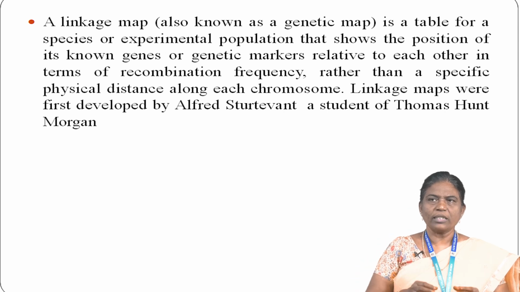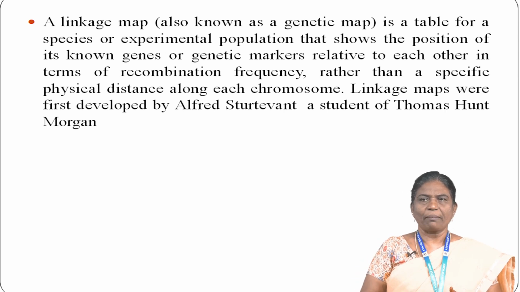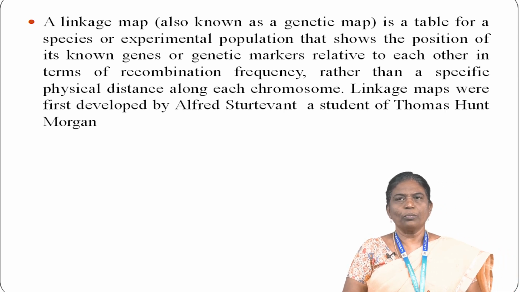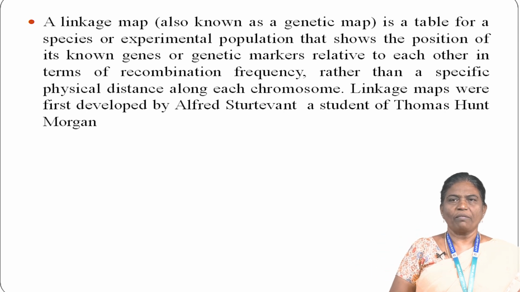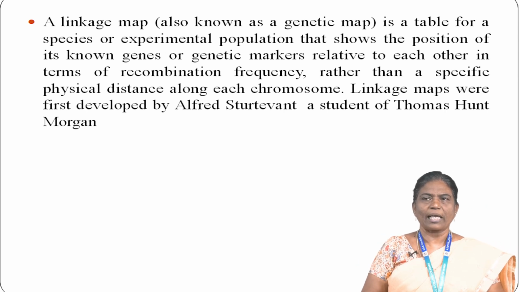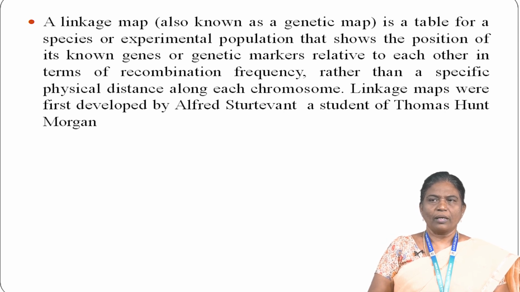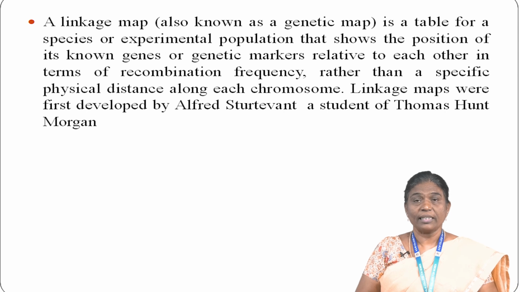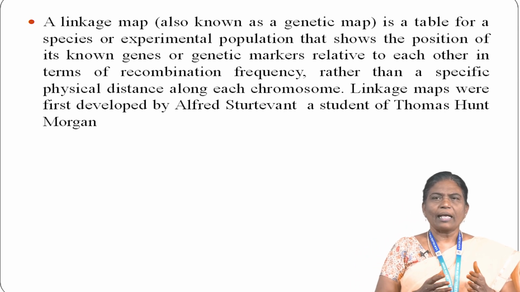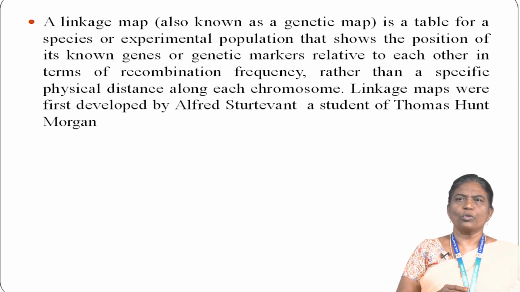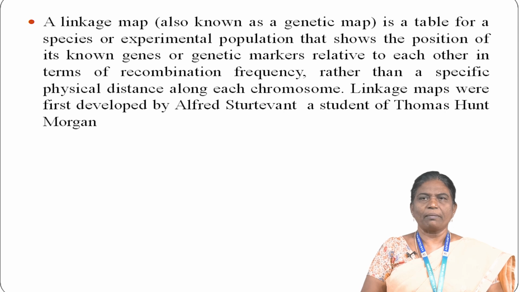As knowledge advances, more markers can be added to the group until the group covers the entire chromosome. For well-studied organisms, the linkage groups correspond to one chromosome each. This map is not a physical map, it is a gene map. Genes occurring on the same chromosome show non-random assortment at meiosis.